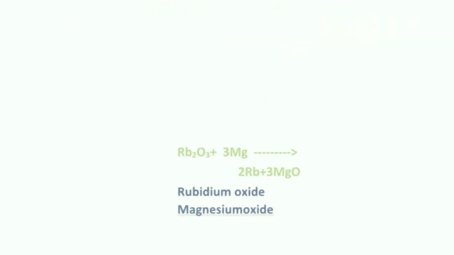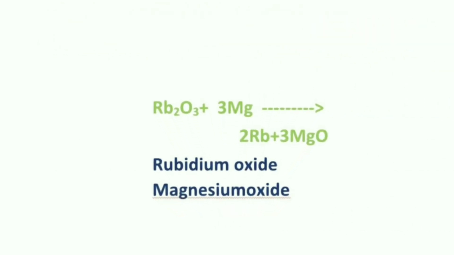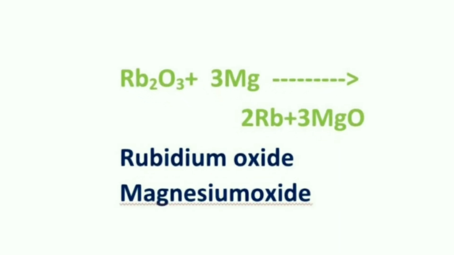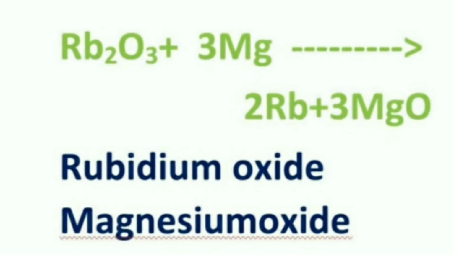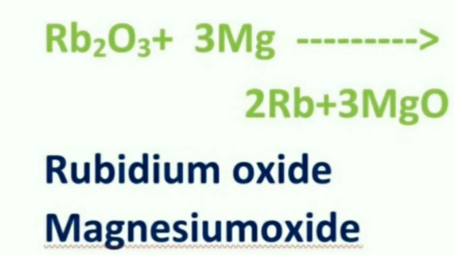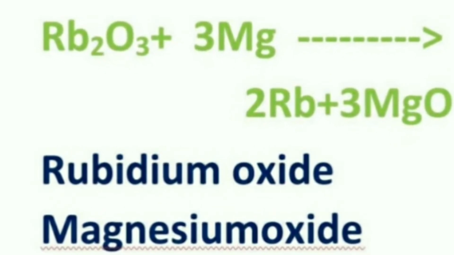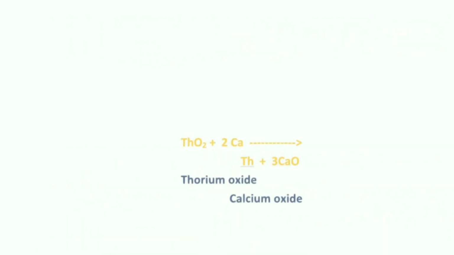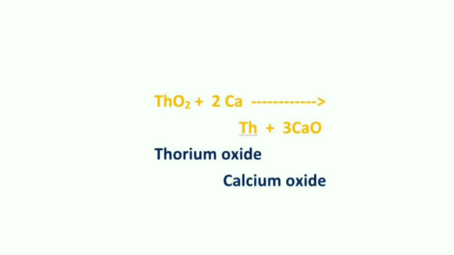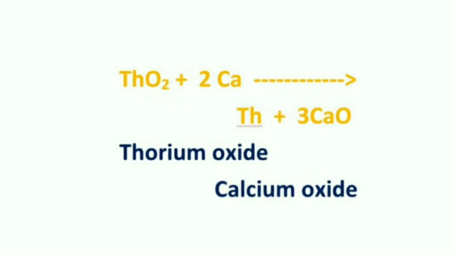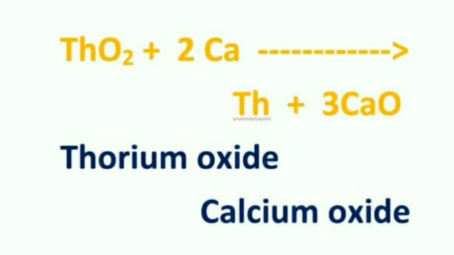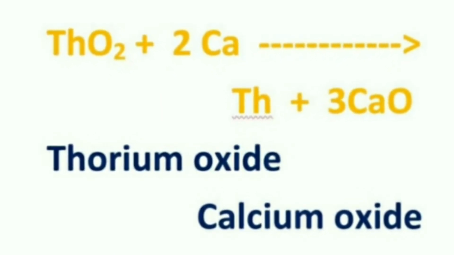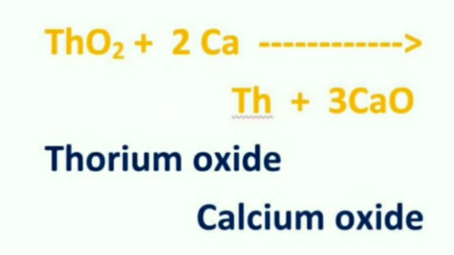Let us see the next example, rubidium oxide. Rubidium oxide is treated with an active metal, here magnesium. So magnesium takes the oxygen from the rubidium oxide and converts itself into magnesium oxide with the liberation of the metal rubidium. Let's see the next example, thorium oxide. Thorium oxide reacts with the active metal, here calcium. It takes the oxygen from the thorium oxide and converts itself into calcium oxide with the liberation of thorium metal.